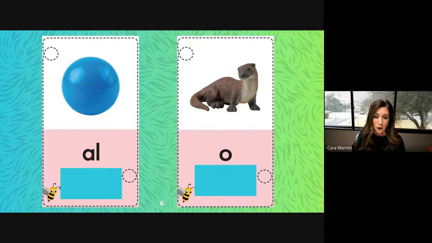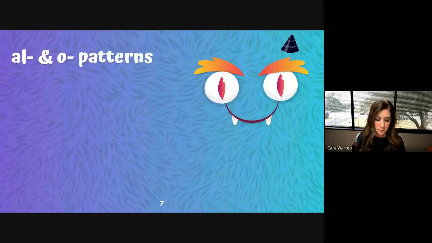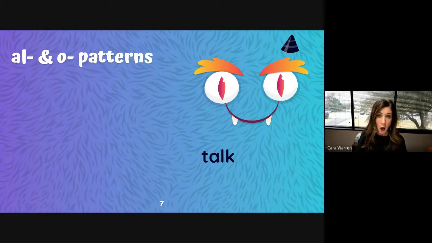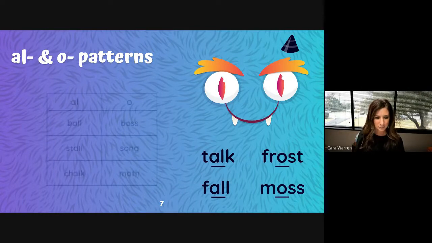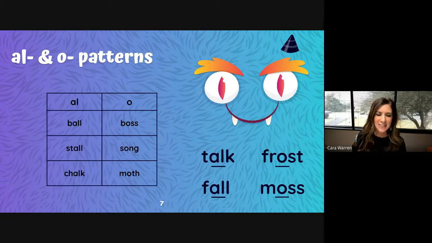The sound spelling card with the picture of the otter reminds us that the aw sound can be spelled with the letter O. Let's look at some more words where the aw sound is spelled with AL and O. Talk, frost, fall, moss.